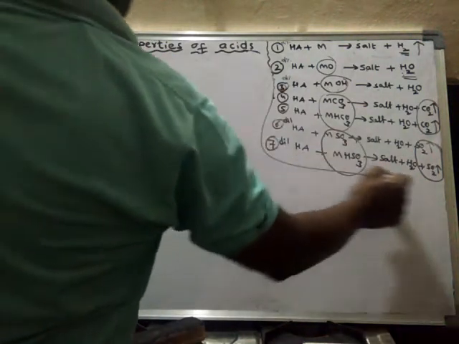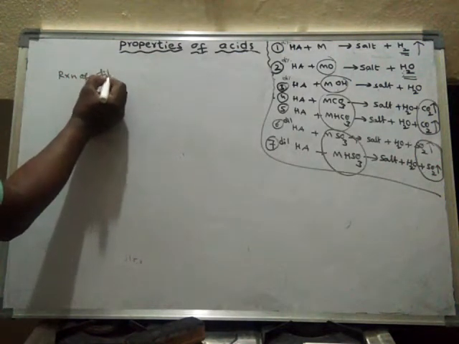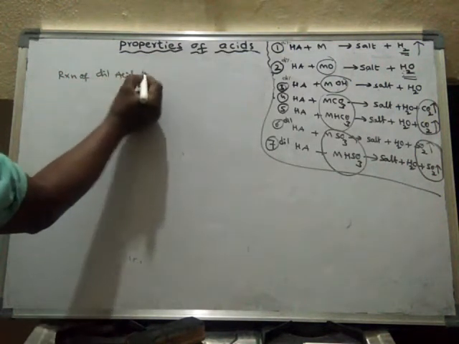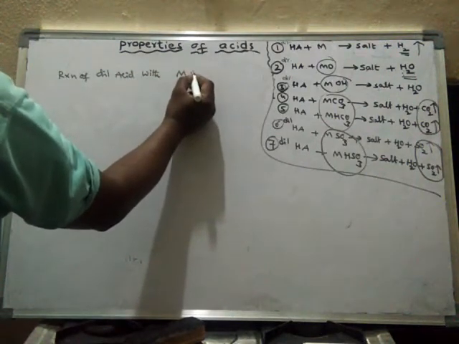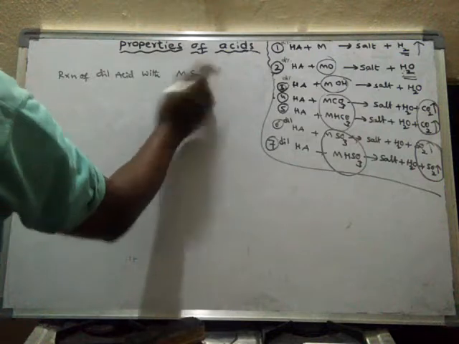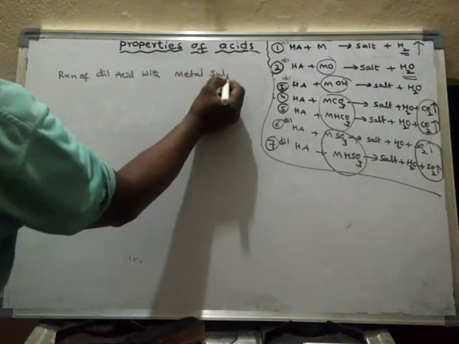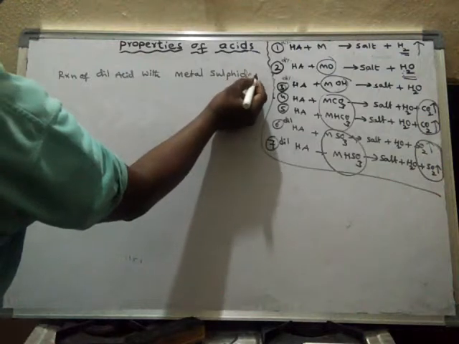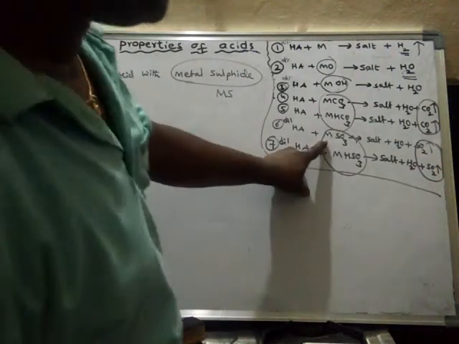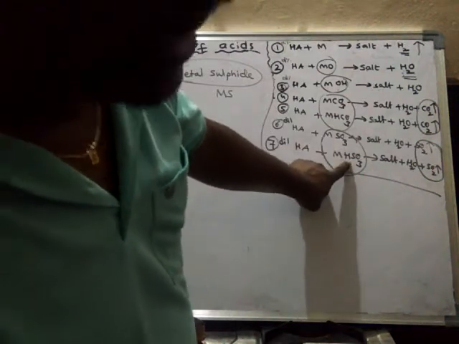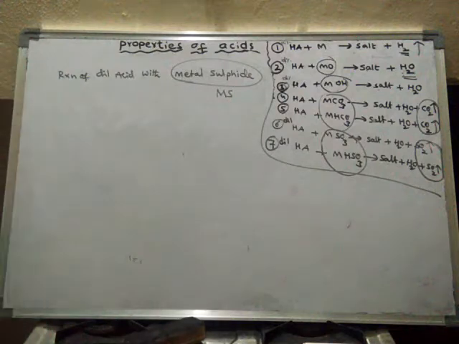Now let us learn about the reaction of dilute acid with the metal sulfide. Okay, metal sulfide means we will write it like this. This is metal sulfite, metal bisulfite, but here it is metal sulfide.